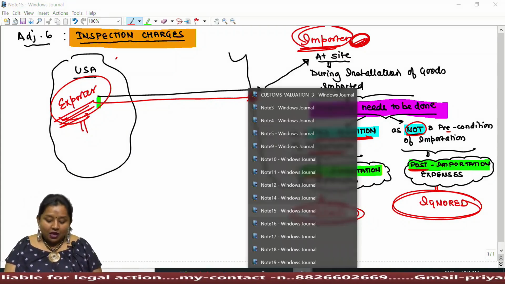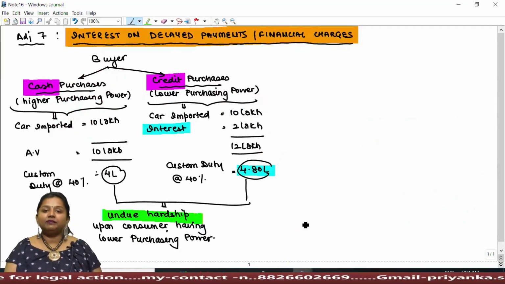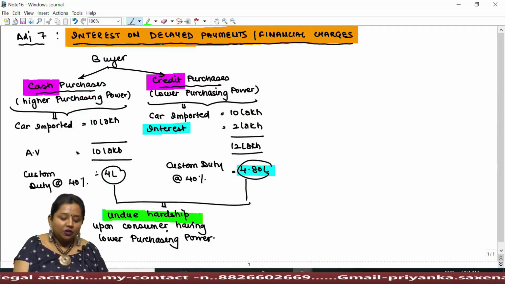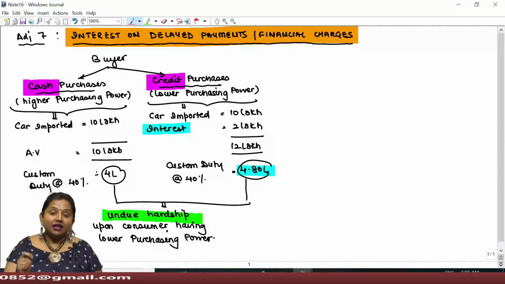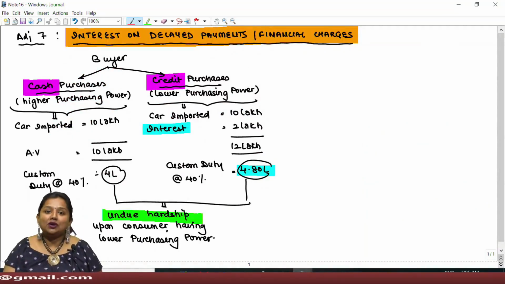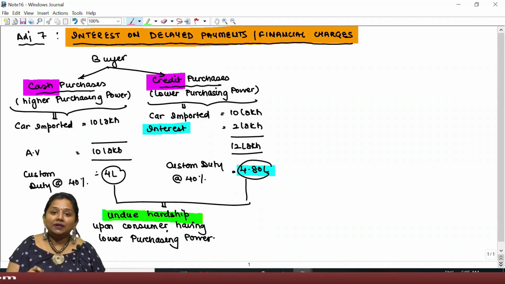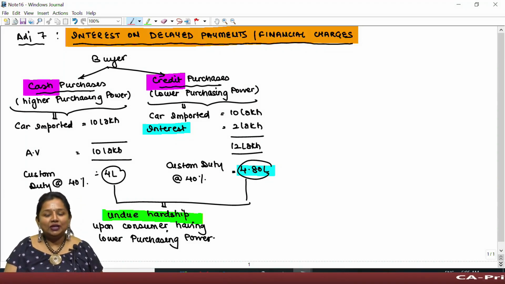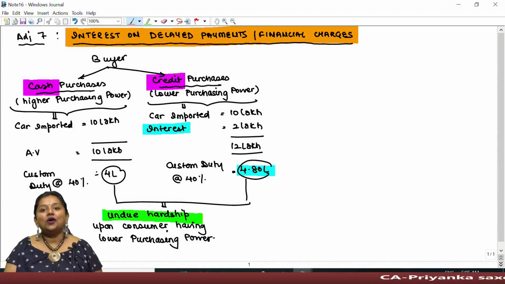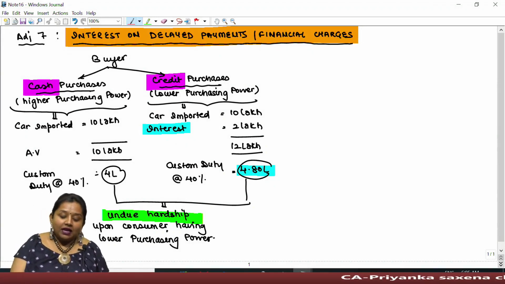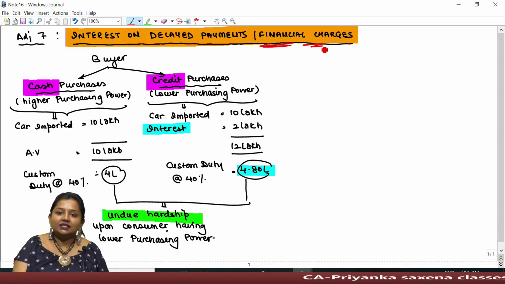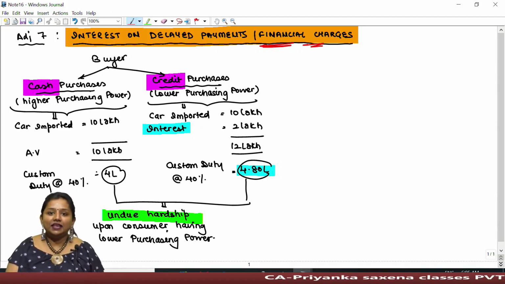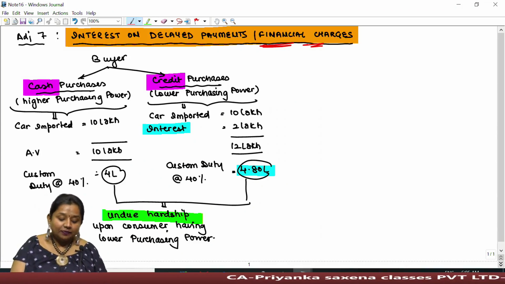Okay. So now come to the next expense, the next adjustment. Here we talk about interest. Interest is the amount paid to compensate the delay in payment, or paid to compensate the inflation in the time value of money over the period when payment is getting delayed due to installment or borrowing. It is also known as financial charges, the expenses incurred for financing any product or any services.